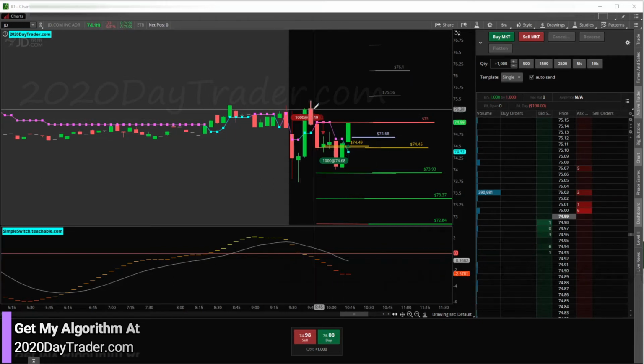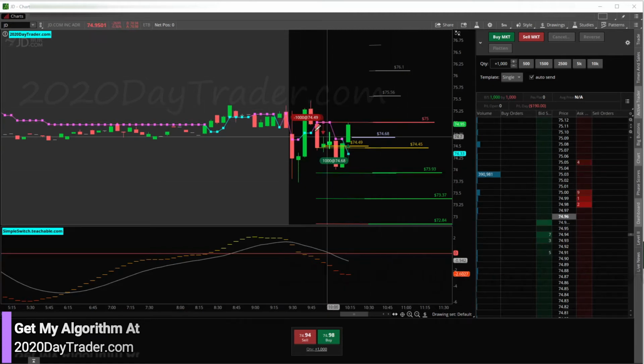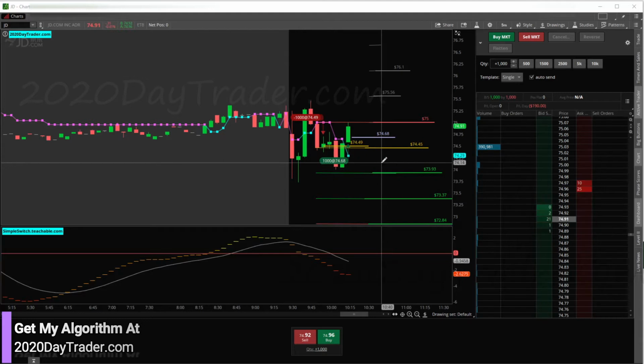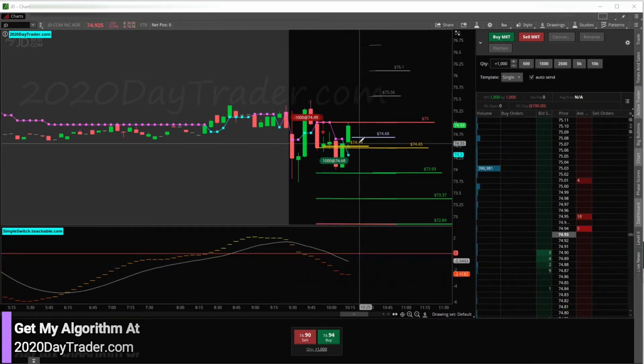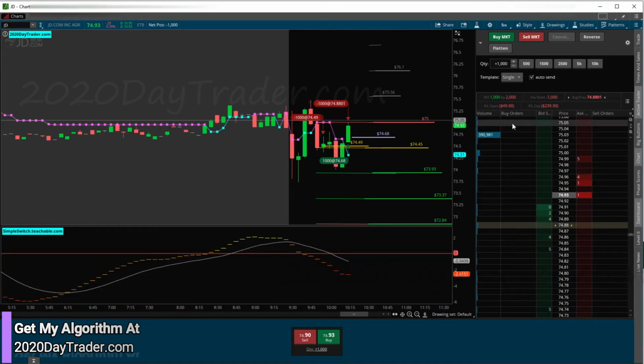Just worry that we are in consolidation between this little grouping right here. Till we break above or below, we could be in consolidation. So I think what I'm going to do is I'm going to go ahead and re-enter this short right there.